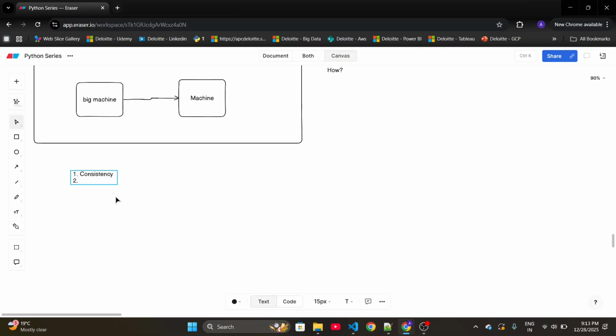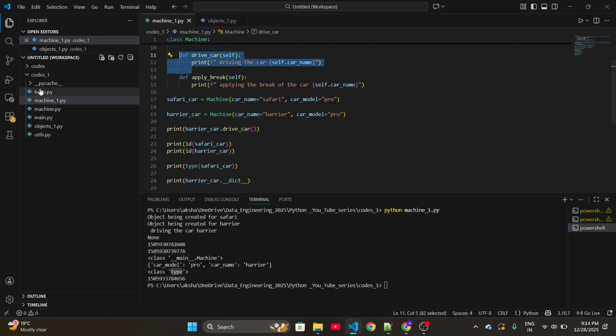The second reason is polymorphism. What is polymorphism? Same operator but different behavior. Let me explain this through code. Let me create one more new file, objects_2.py.